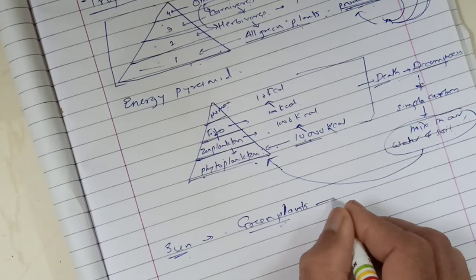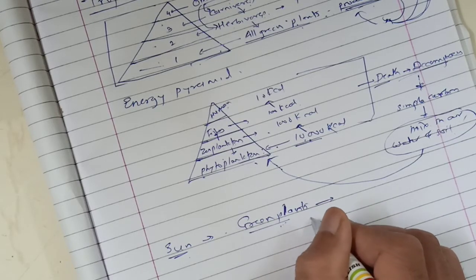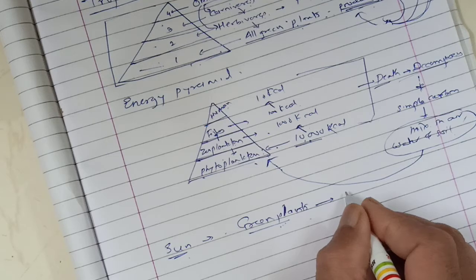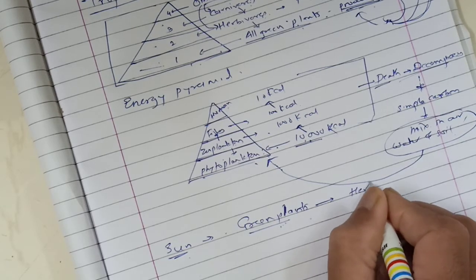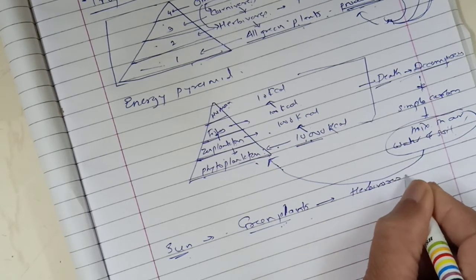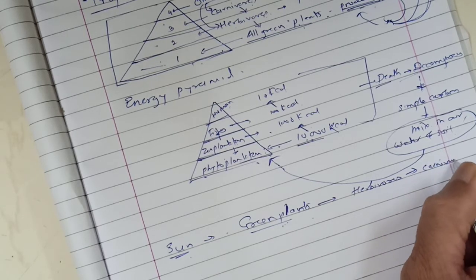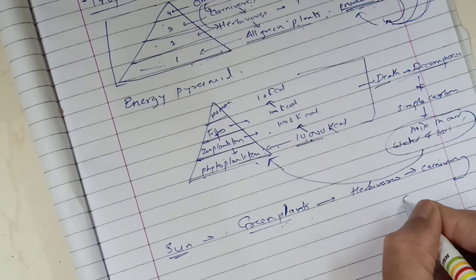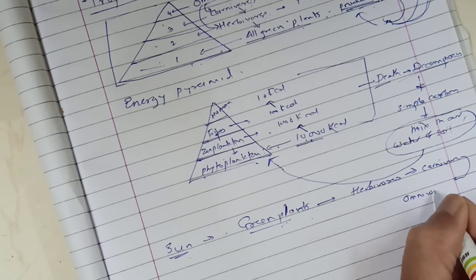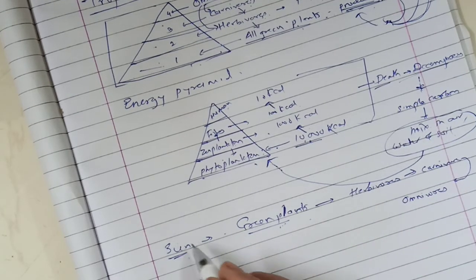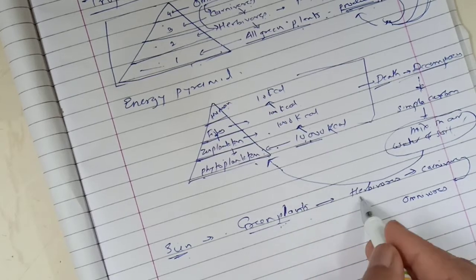Then from green plants, this energy is passed on to herbivorous animals, meaning various trophic levels. Then herbivorous transfer to the carnivorous, and carnivorous to the omnivorous. So from sun energy it goes to the green plant, then green plant to herbivorous, herbivorous to carnivorous, carnivorous to the omnivorous.